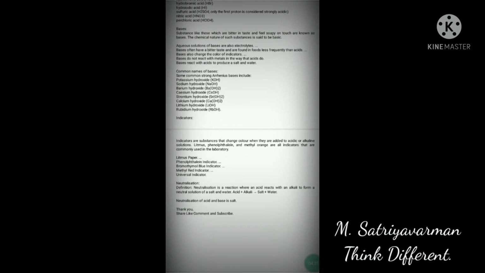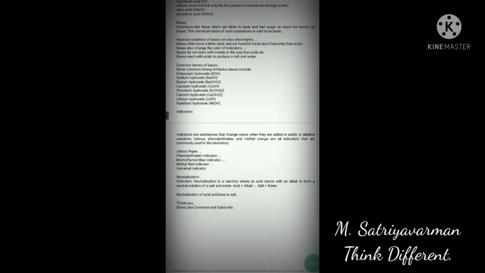And third point is bases also change colors in indicators, as acids do. Fourth point is bases do not react with metals but acids react with metals. This is the difference between acid and base.